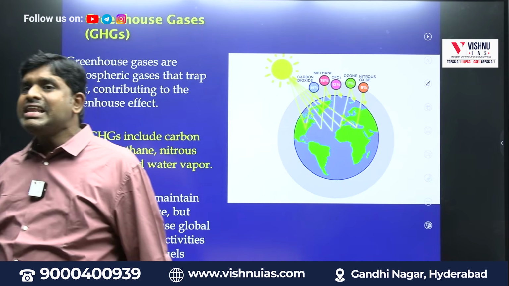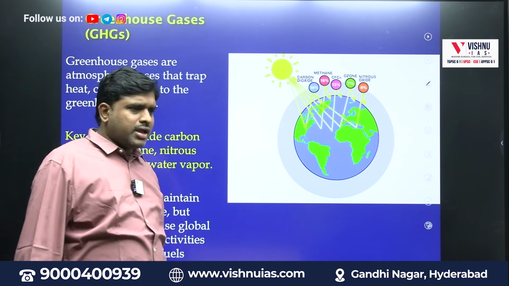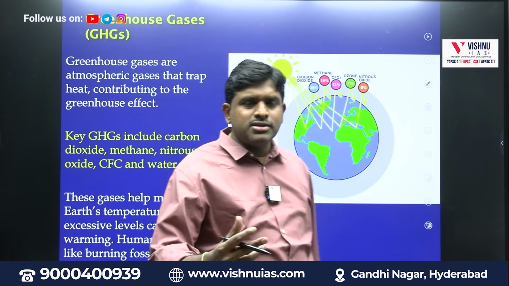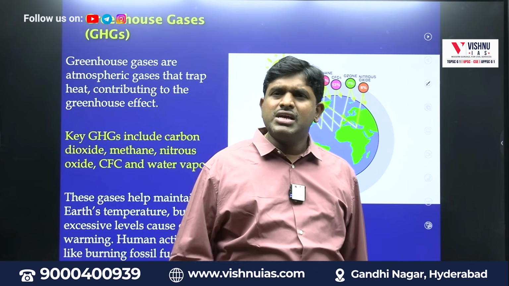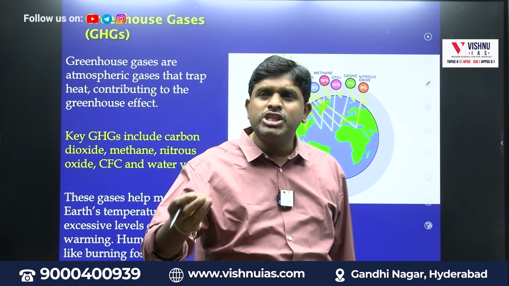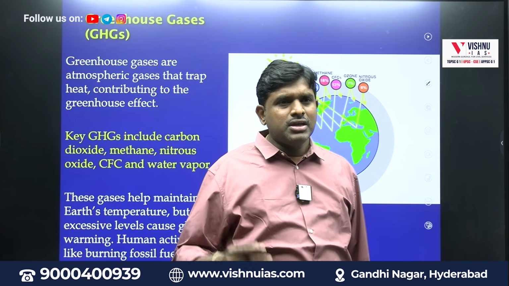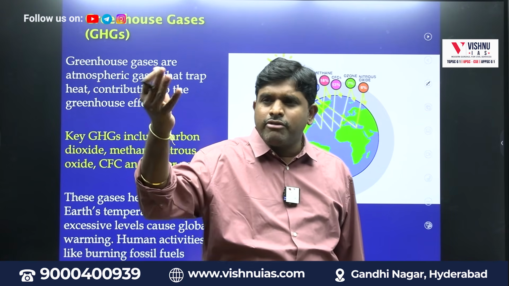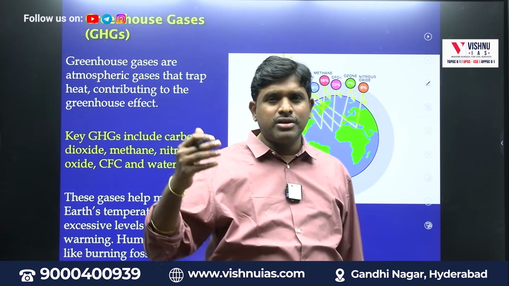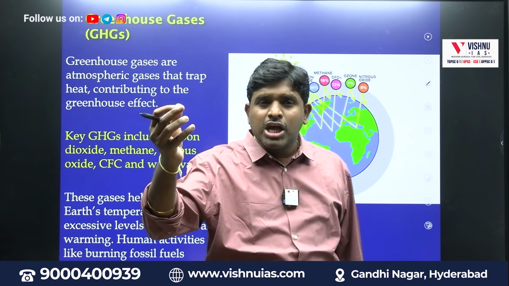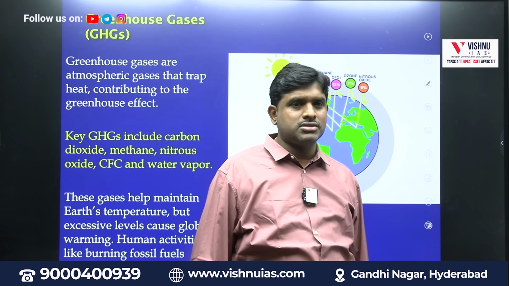What are greenhouse gases? It can be because of factories, it can be because of vehicular emissions. Some gases will be released in the environment. Those gases are very much deadly in nature. Those gases are called greenhouse gases.